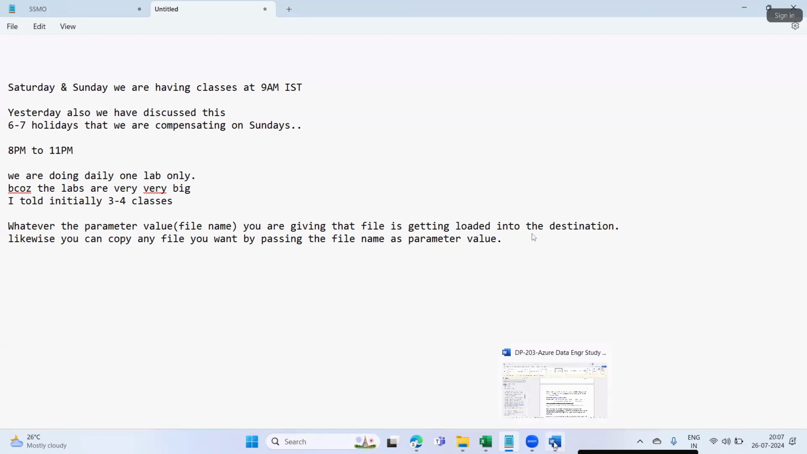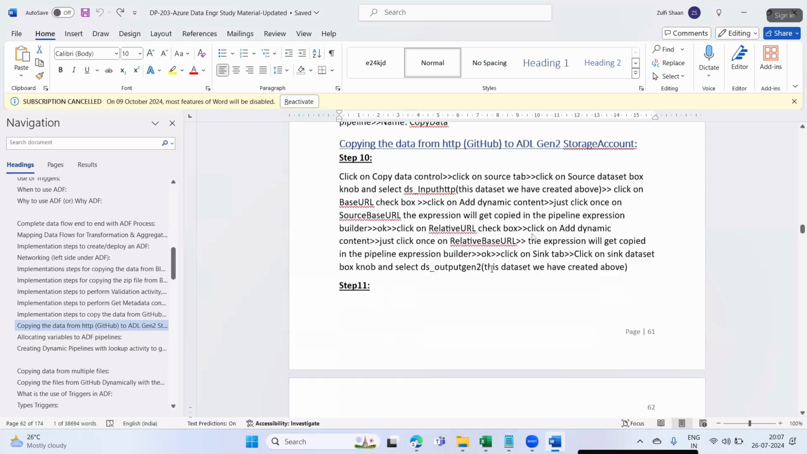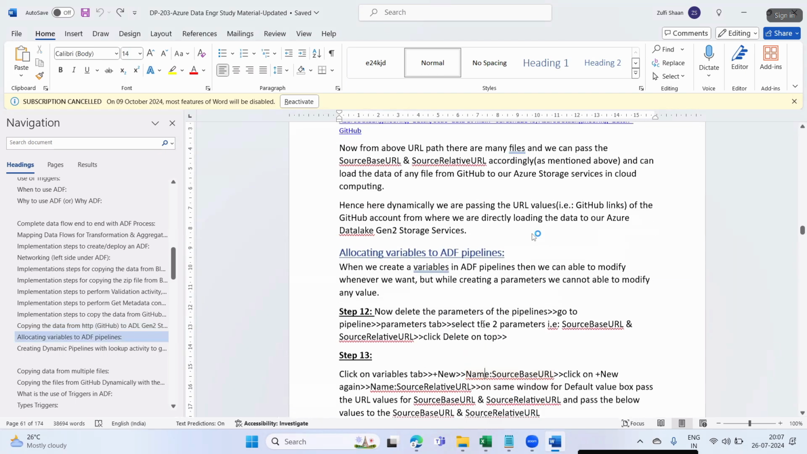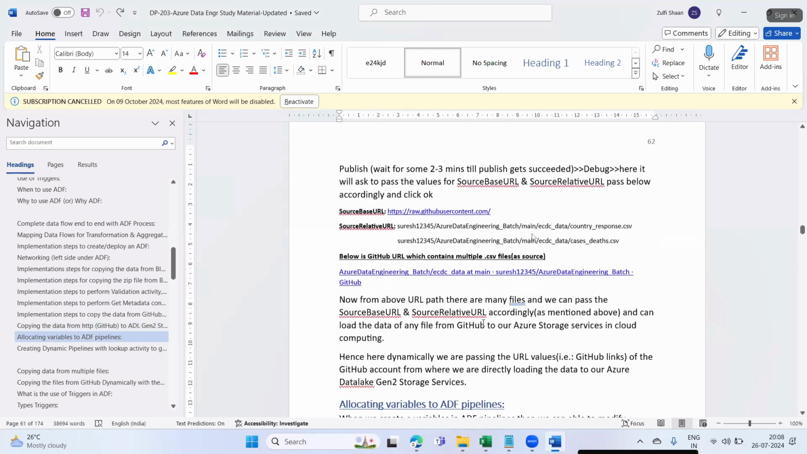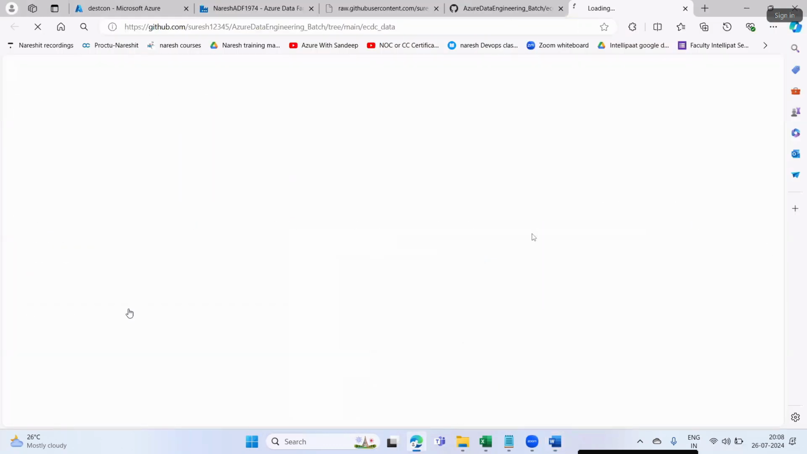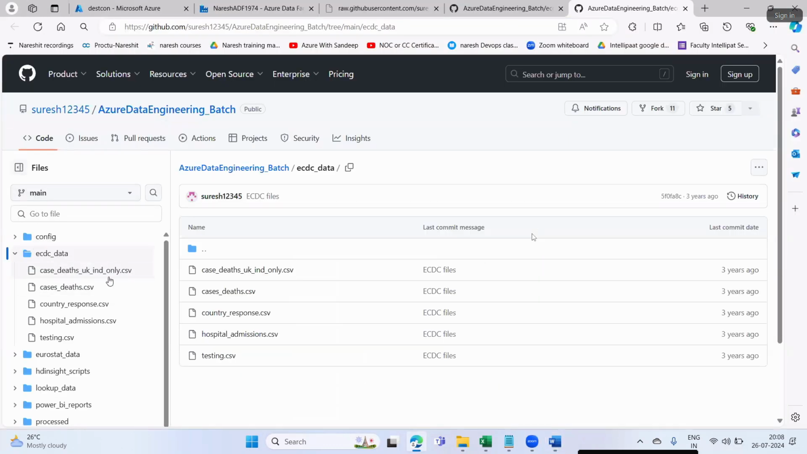Okay, fine. Parameters. This is the parameter approach. Next is what here? Below is the GitHub URL which contains multiple CSV files. If you see here, these are the multiple CSV files I have already shown, right? Cases UK, India, cases all around the globe.